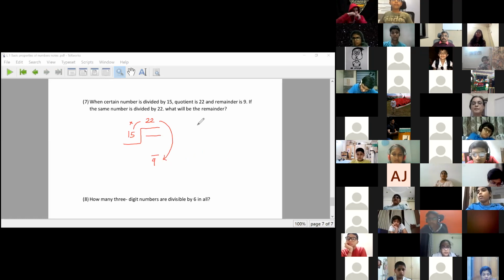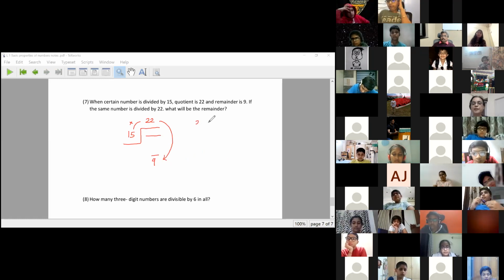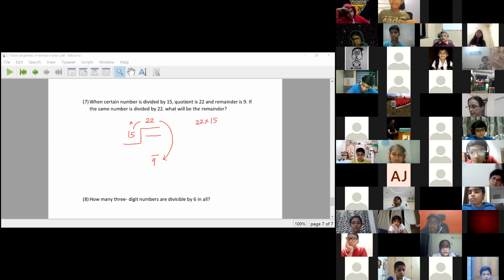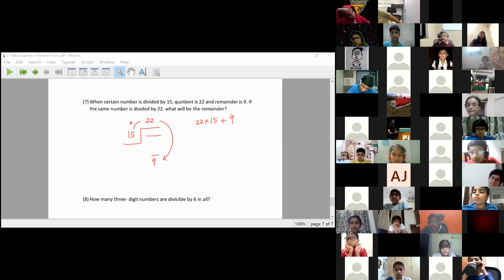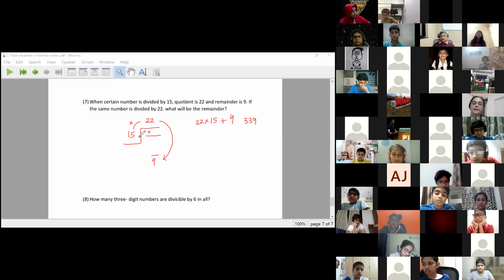The number will be 22 into 15 plus 9. So the number comes to 339. When I divide 339 by 15, I get quotient 22 and remainder 9.